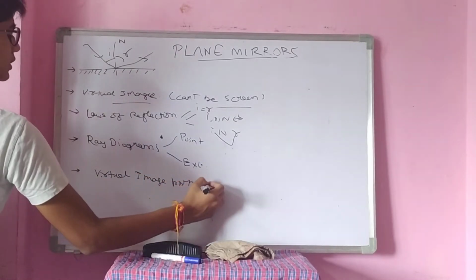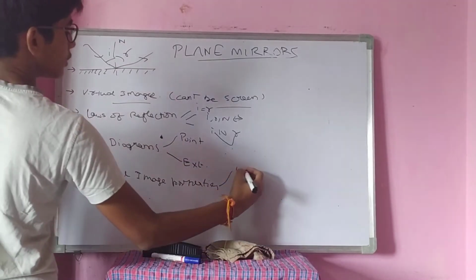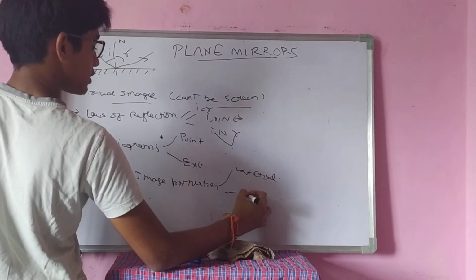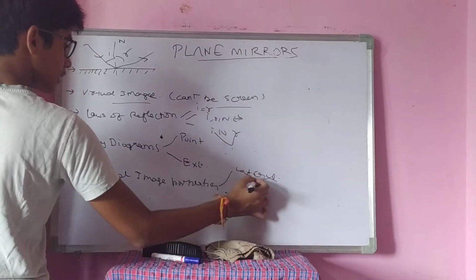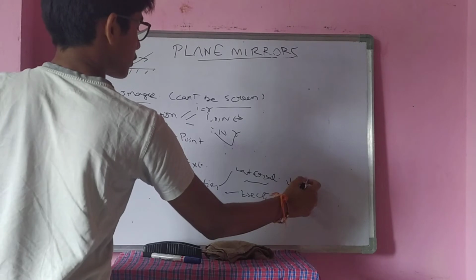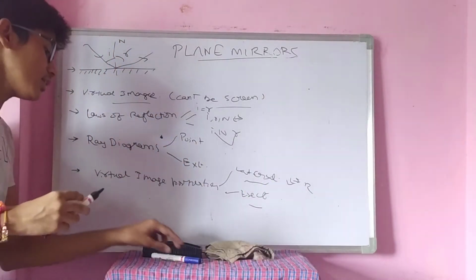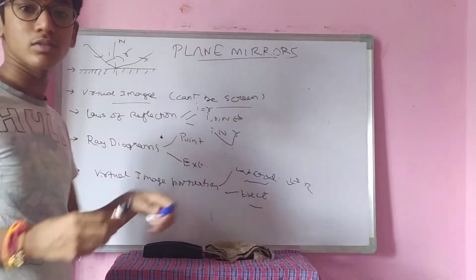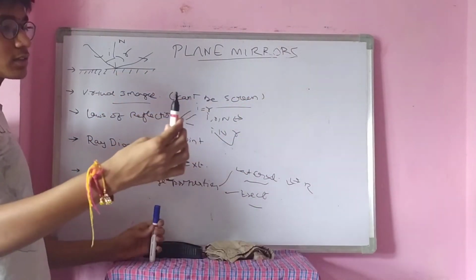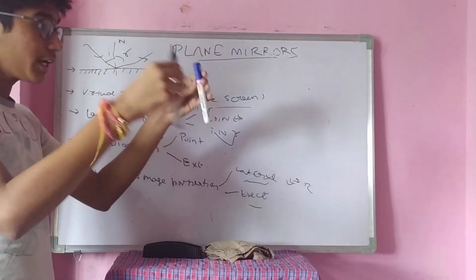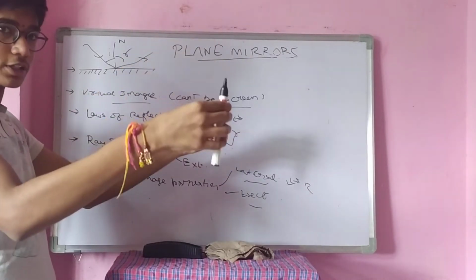Now, virtual image properties. Properties of virtual images are very interesting: lateral inversion and erect images. Lateral inversion means left to right, right to left. Erect images means the image is formed exactly in the same way as the object. If the object is like this and this is the image, both are standing straight.